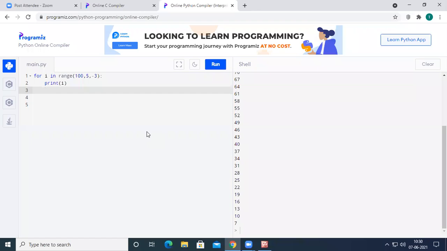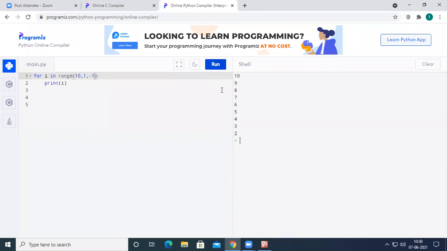For example, if I want to print the numbers from 10 to 1 in reverse order, let us see here. 10 is the starting value, 1 is the ending value, and each time I want to decrement by 1. If you run the code, it will print the numbers from 10 to 2, because the equivalent for loop is: